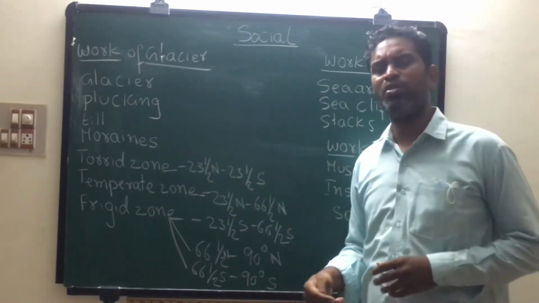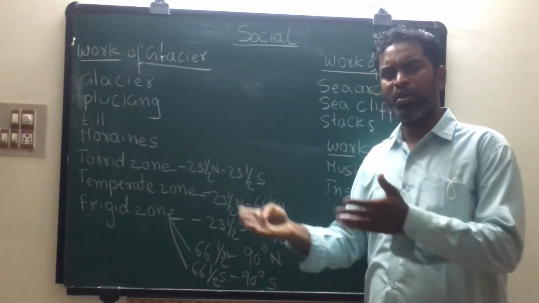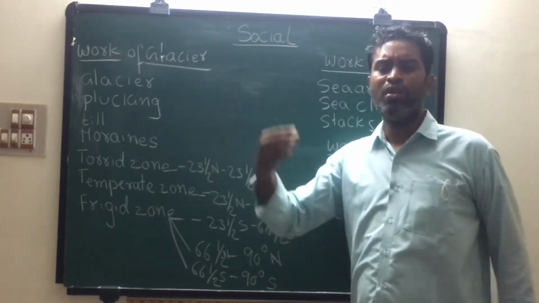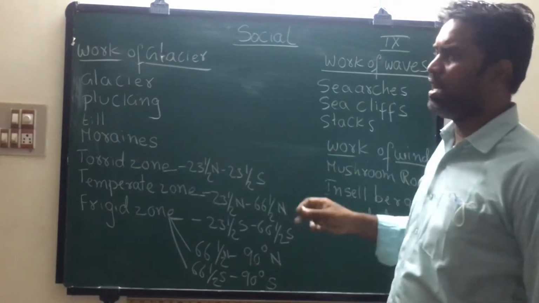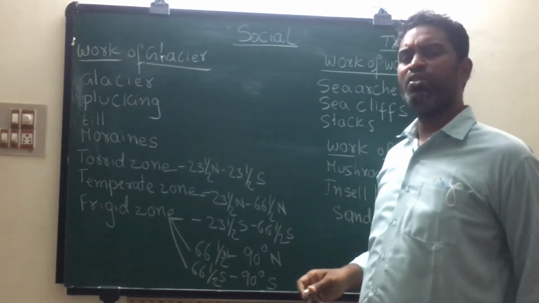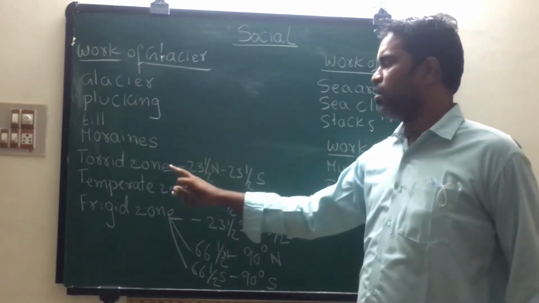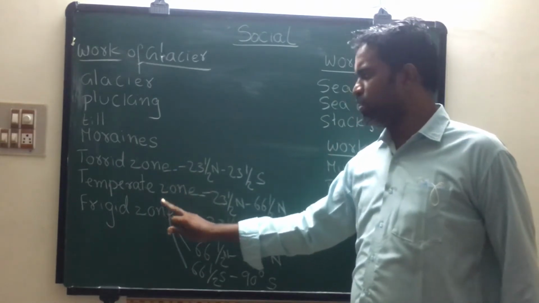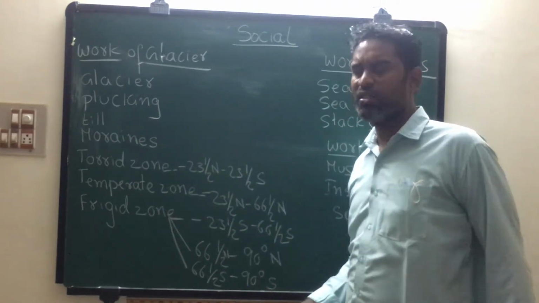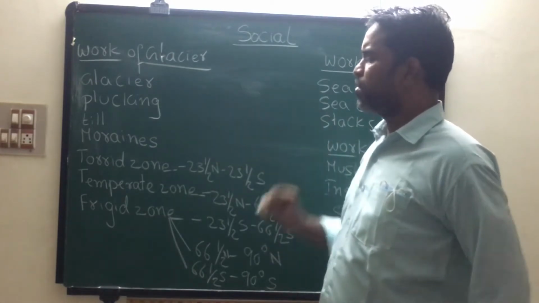Why do we have to learn about these latitudes, children? Because of these latitudes only, we can know different regions on the earth. These latitudes divide the earth into 3 regions. Those are the torrid zone, temperate zone, and frigid zone. These are the 3 regions we divided the earth into based on latitudes.